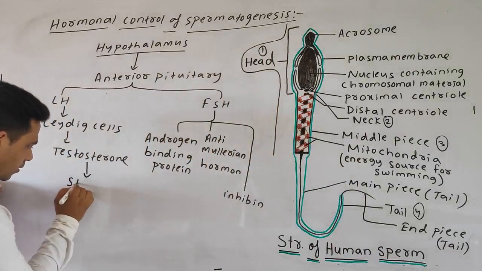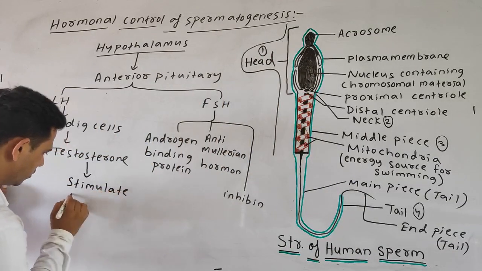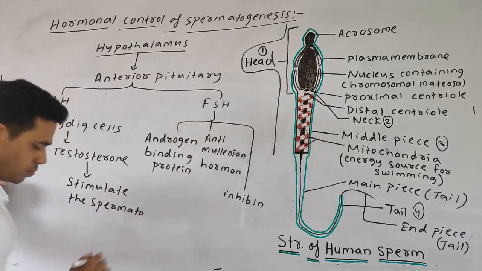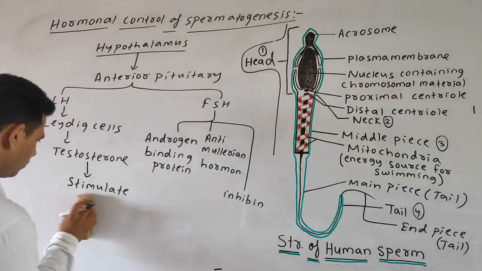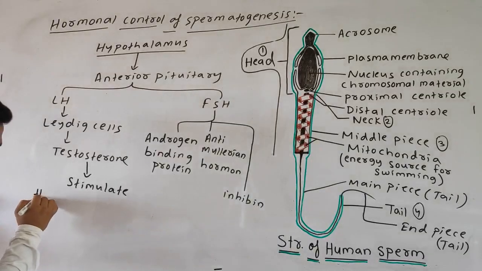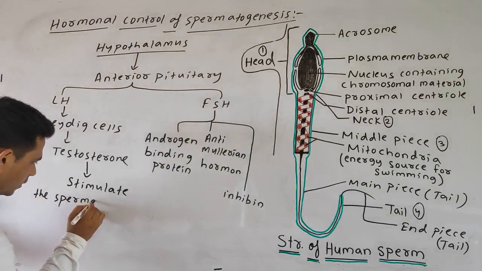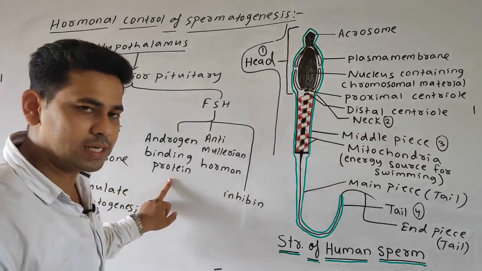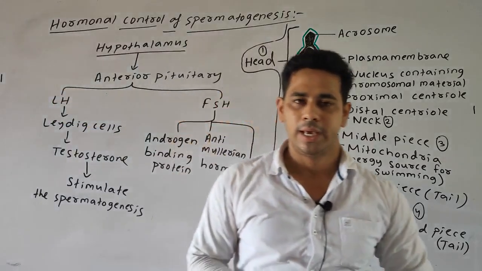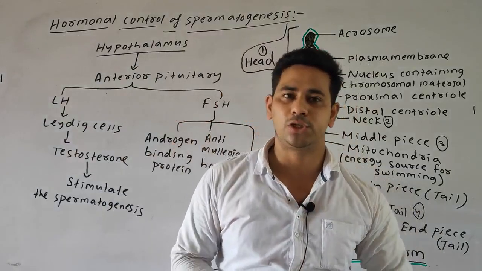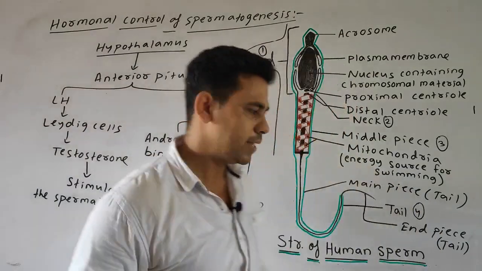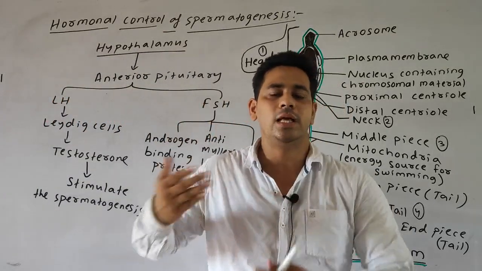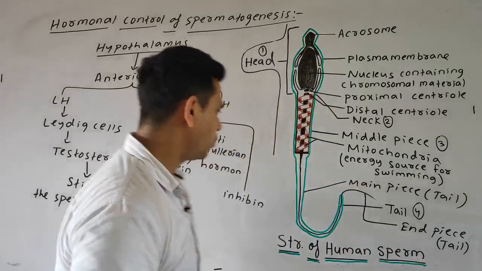It stimulates the spermatogenesis, okay. Whereas the androgen binding protein, what it does, it simply helps in increasing the concentration of the testosterone in the case of the testis, okay. It binds to the testosterone, by which it helps in increasing the concentration of testosterone in the testis.